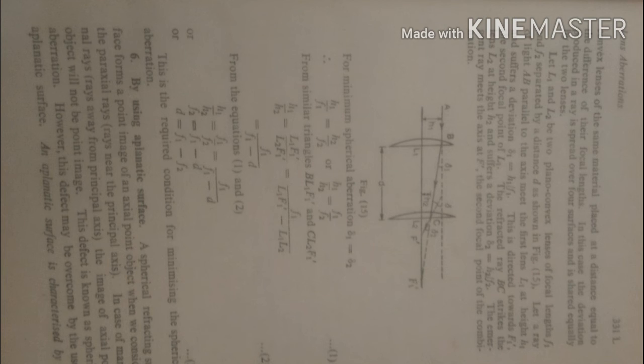The emergent ray meets the axis at f dash, the second focal point of the combination. For minimum spherical aberration, delta 1 equals delta 2. So h1 by f1 equals h2 by f2, or h1 by h2 equals f1 by f2.